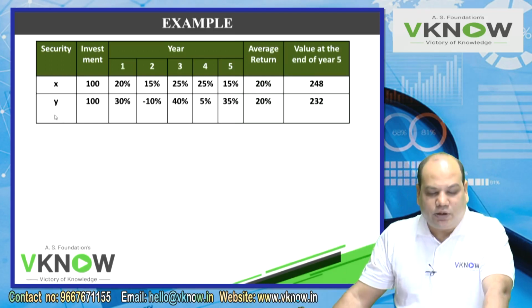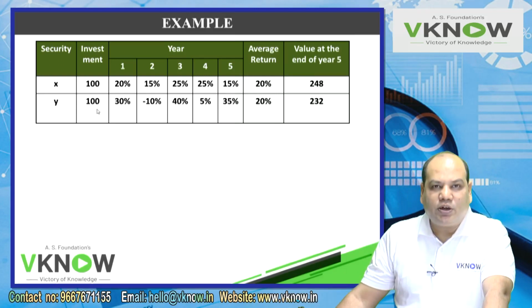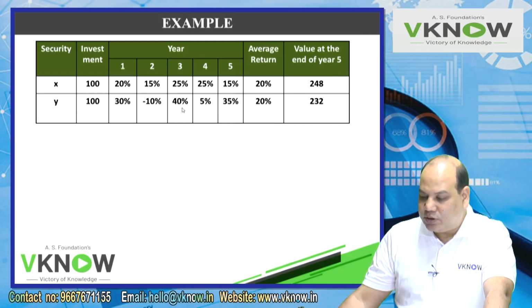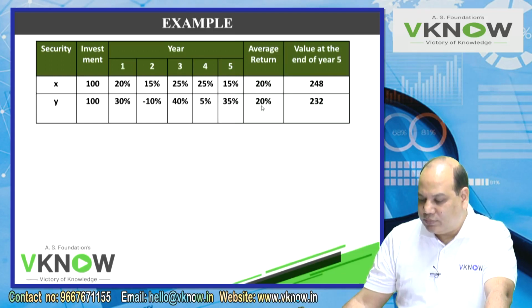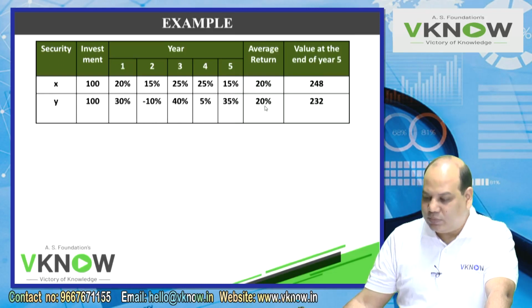Then write down security Y. Initial investment 100. Year 1 return 30%. Year 2, minus 10%. Year 3, 40%. Year 4, 5%. Year 5, 35%. Take the total of 30 minus 10 plus 40 plus 5 plus 35 divide by 5. Are you getting 20%? Yes. So here also we get the simple average return 20%.